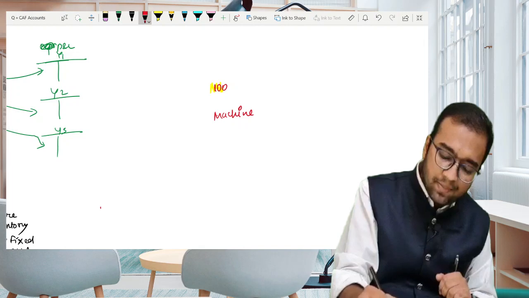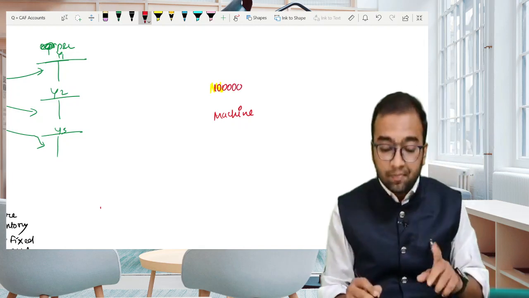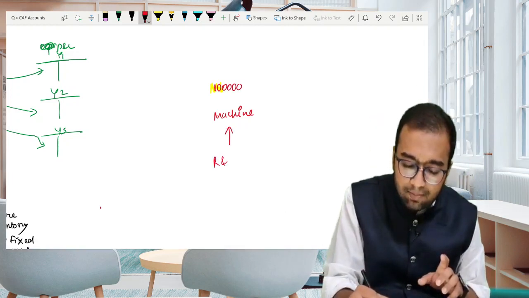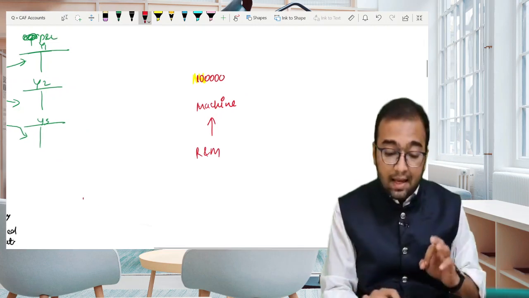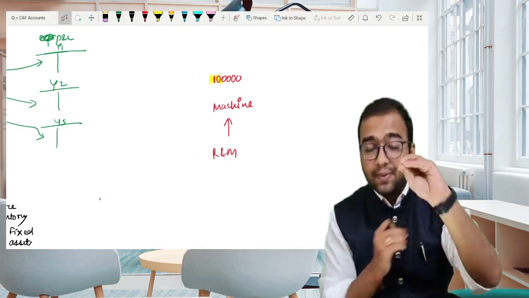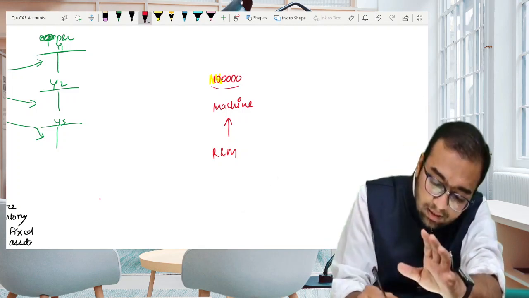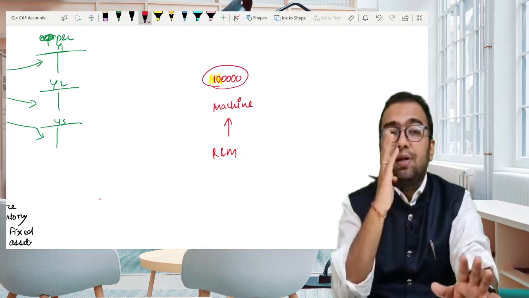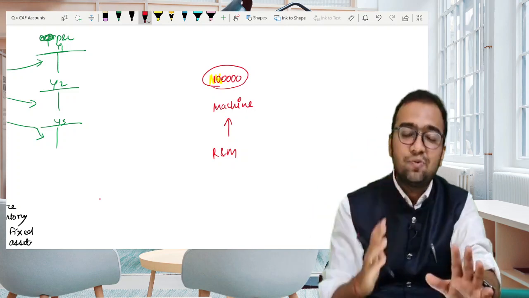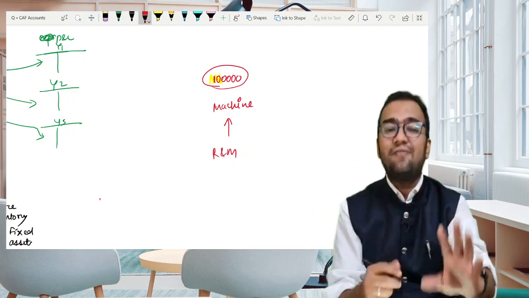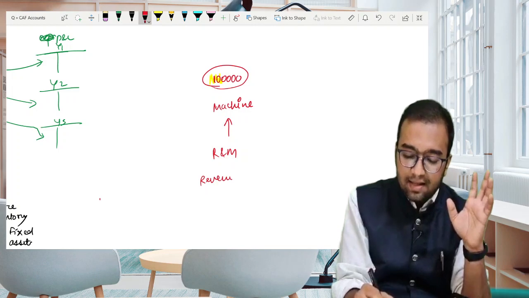Its production capacity is 1 lakh units per month. Okay, and we are incurring some repairs and maintenance expenses on it. If after incurring the repairs and maintenance expenses, our production remains the same, that is 1 lakh units per month, then it would be classified as revenue expenditure.